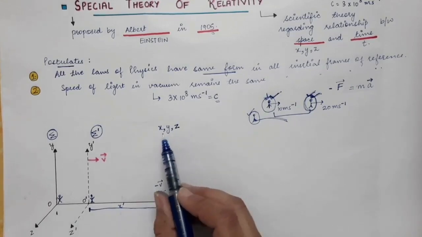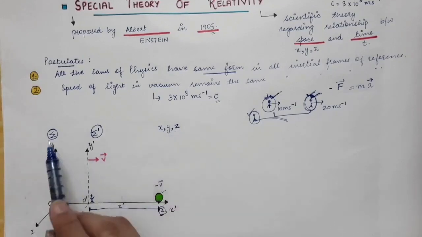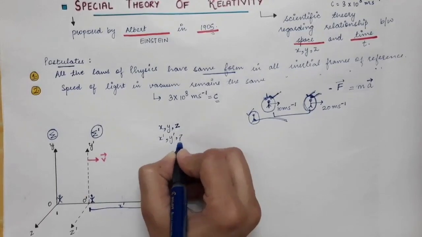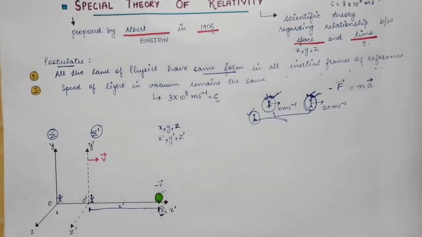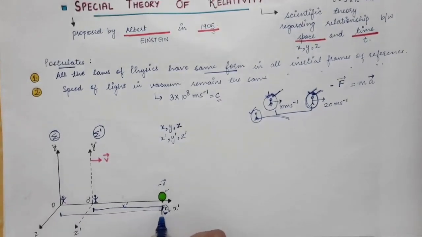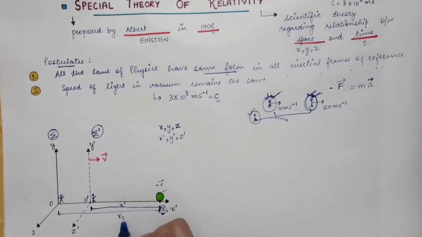So x, y, z are the coordinates in the sigma frame, and x prime, y prime, and z prime are the coordinates in the sigma prime frame. And this distance, as we have said, from the origin to this point, is equal to x.